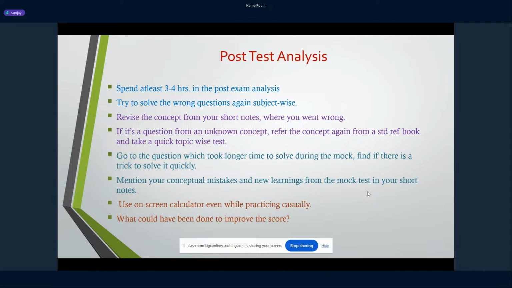So what should be the learning from your post test analysis? At the end of the day, you should be answering this question: what could have been done to improve the score? Should I have learned this concept which I did not learn earlier? Should I have managed my time properly? Or should I have attempted the paper in a different way? These types of questions you will be able to answer when you do the post test analysis, and this is the learning that is important, that you carry from each mock test, which will help you in the final exam. So that's all from my side.